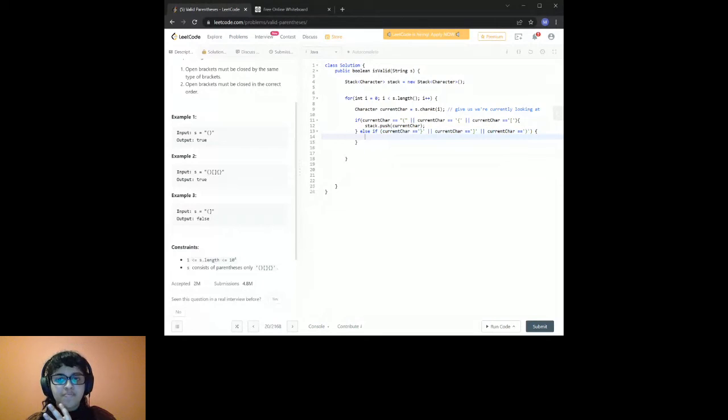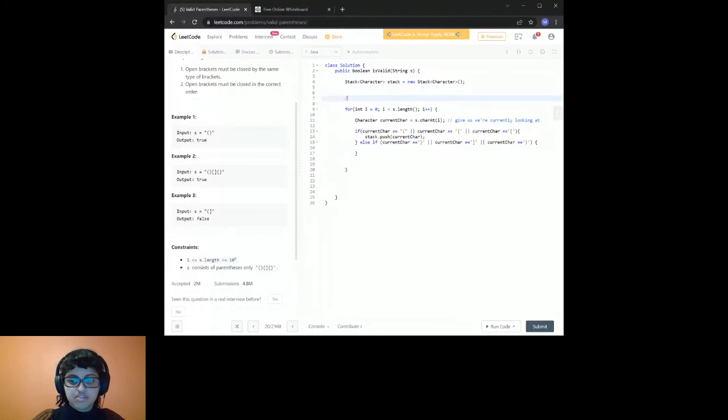What am I going to do? Well, if I find out that the current char I'm looking at is a closing bracket, I want to try and pull off the top value of my stack. Now the question remains, what if I have an input like this? And I'm looping through. At my first iteration, I know that I'm working with a closing bracket, but if I try